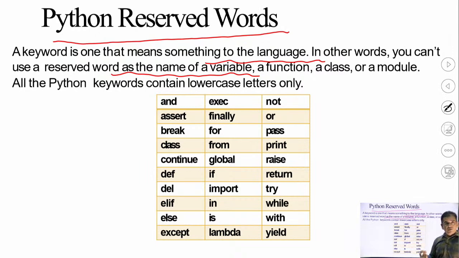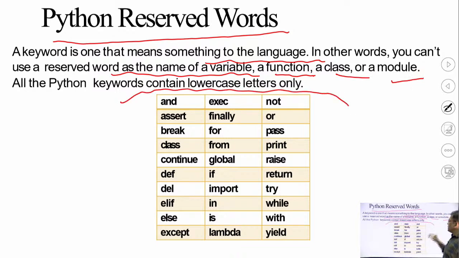These are the keywords or reserved words in Python. You cannot use these words to declare the name of a function or a class or a module. All the Python keywords contain lowercase letters only. No capital letters or capital characters can be used in a reserved word in Python. So the different reserved words are and, assert, break, class, continue, def, del, elif, else. Elif means else if, combined together to make elif.